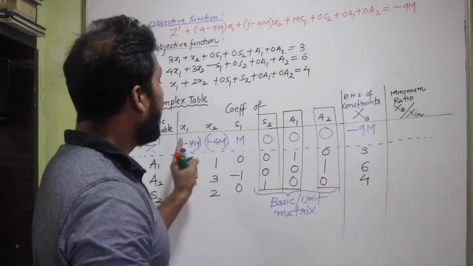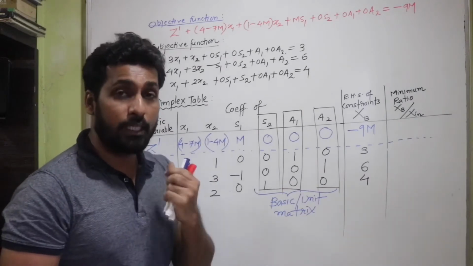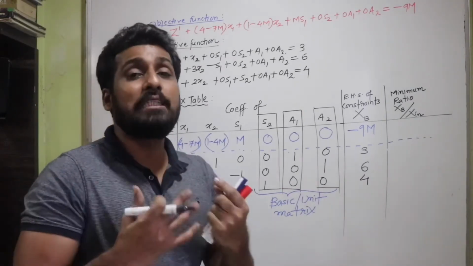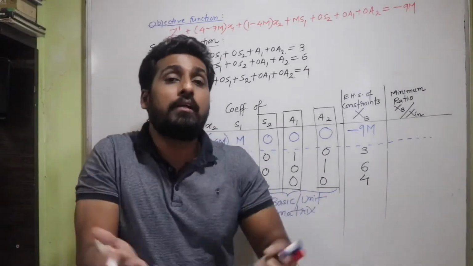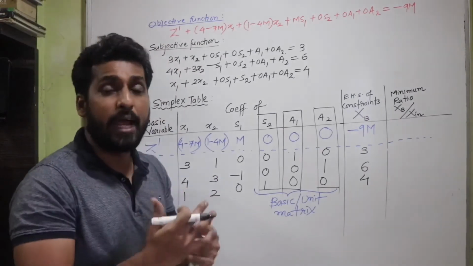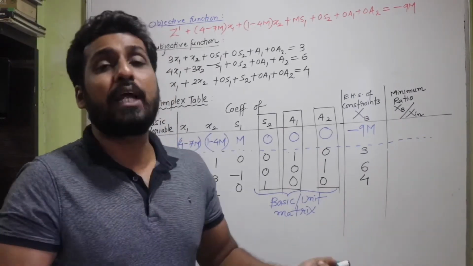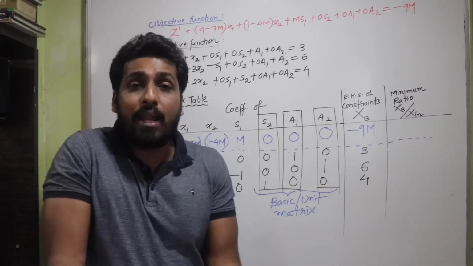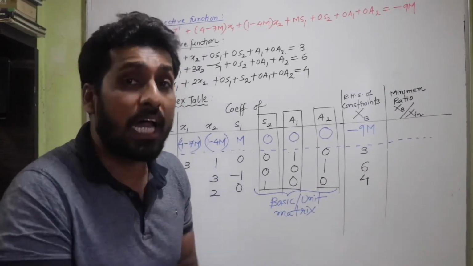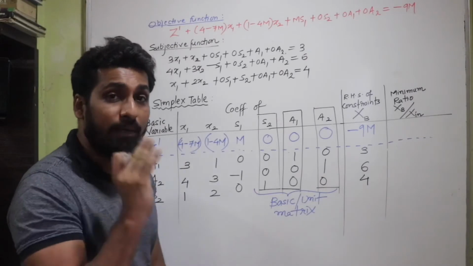Now here there is the concept, there is the constant m involved. M was nothing but what? It is like money, isn't it? Big penalty, big money we are going to give. So m is a very large number. You can take m as 10,000, 1 lakh, 10 lakh, anything. So this concept now you remember.